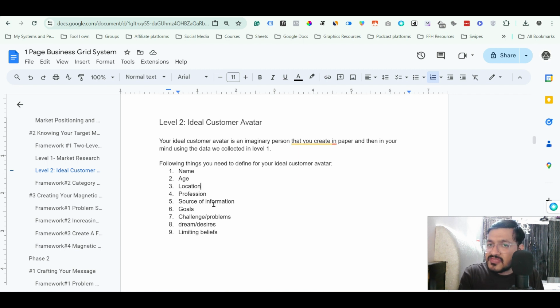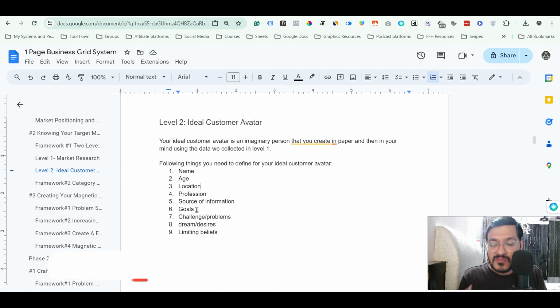Okay, so this is the fourth. Okay, so fifth point. Now sixth point is goals. So you should know exactly, as much as you can, what are the goals the person is trying to achieve, this ideal customer avatar is trying to achieve.